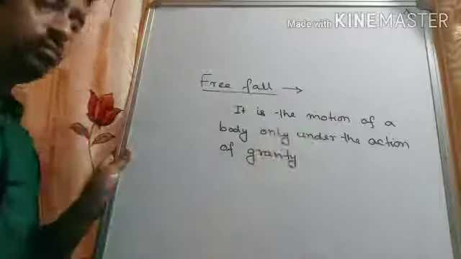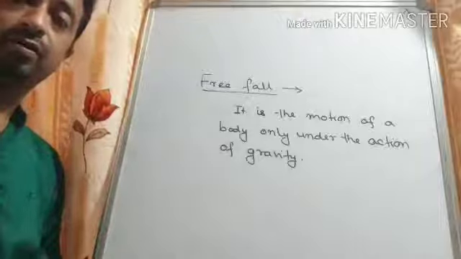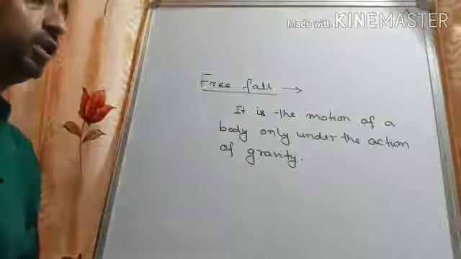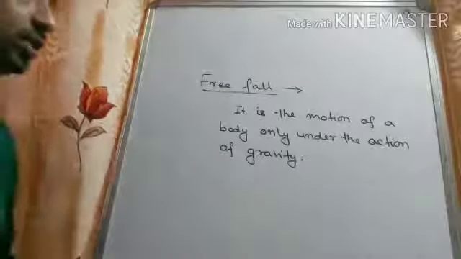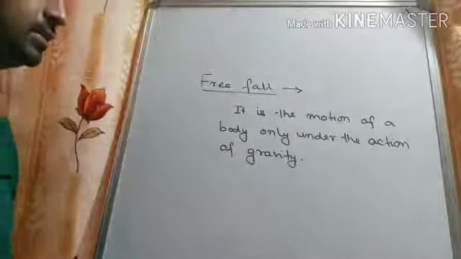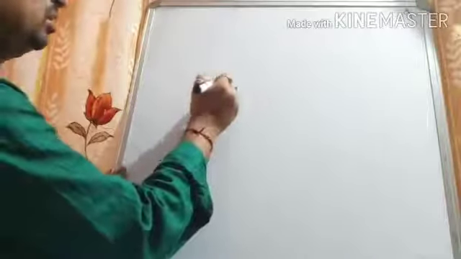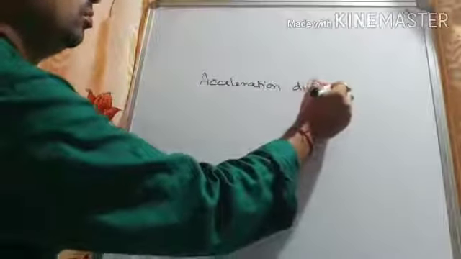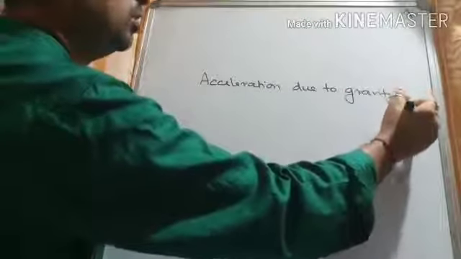It is the motion of a body only under the action of gravity. Nothing else is acting there, no other force is acting there, only the gravitational force is pulling the object down towards the surface of the earth. So this is called free fall. Next term is acceleration due to gravity. So write acceleration due to gravity, denoted by small g.